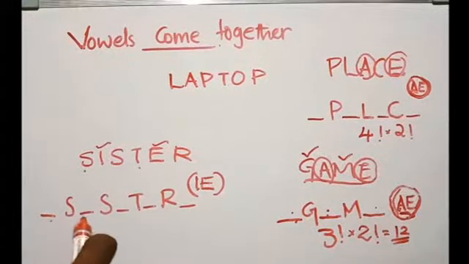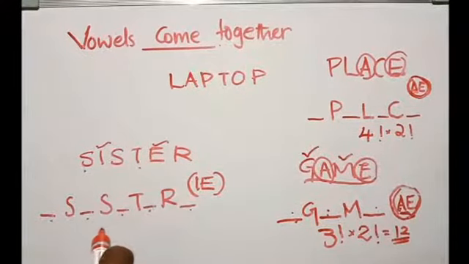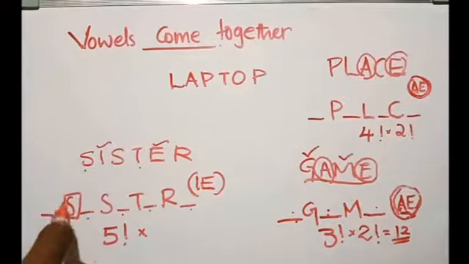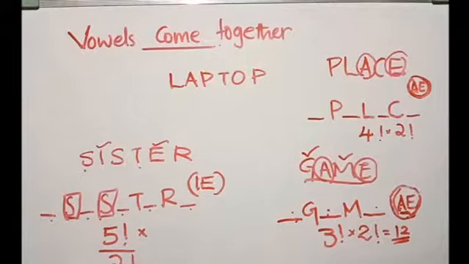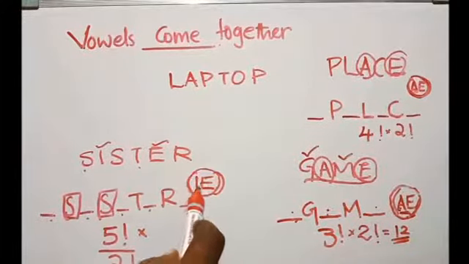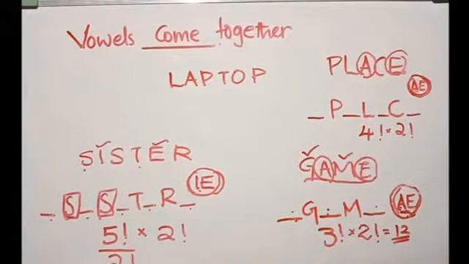We have 1, 2, 3, 4, 5 places, so it can be arranged in 5 factorial ways. But you can find the letter S repeats twice. So to avoid that, divide by 2 factorial, into IE. Now this group has 2 letters, which can be arranged in 2 factorial ways. The remaining types will be discussed in the next class. Thank you.